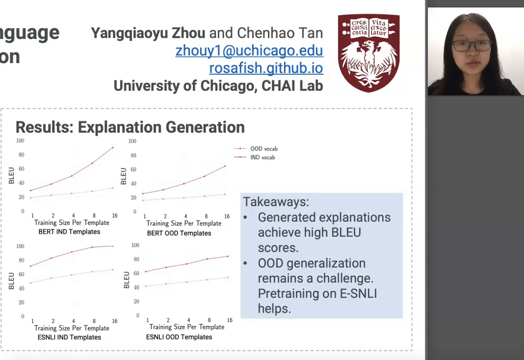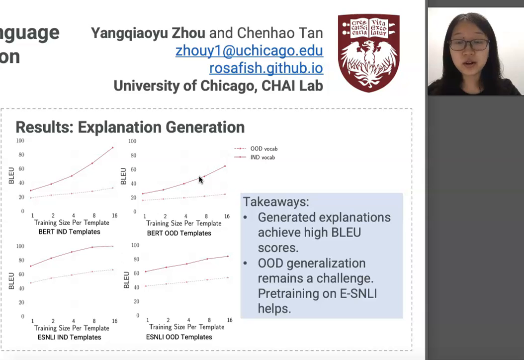We find that models can generate explanations with very high BLEU scores against the ground truth explanations. The figures show how BLEU scores steadily increase as we increase training size. The solid lines are IND vocab, and the dashed lines are for OOD vocab. The left 2 figures are for IND templates, and the right 2 figures are for OOD templates. While the OOD test performances are lower than those of IND, we observe pre-training on ESNLI helps mitigate the difference.